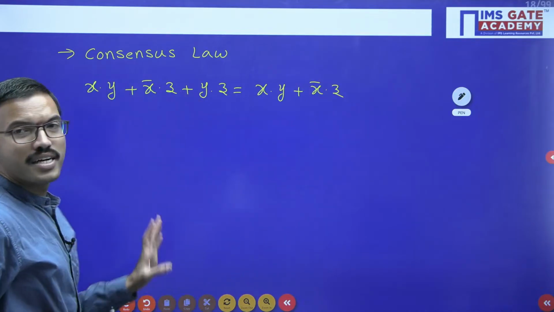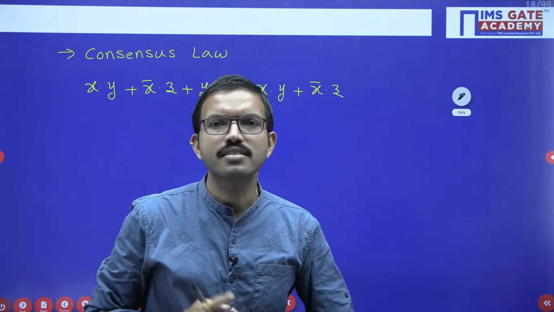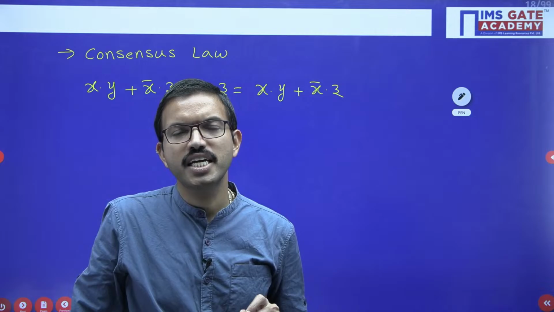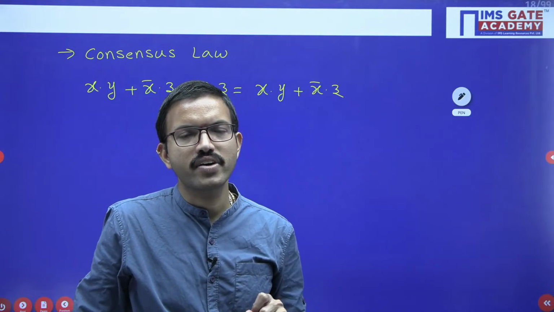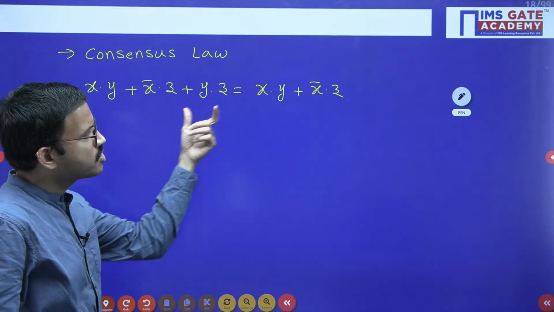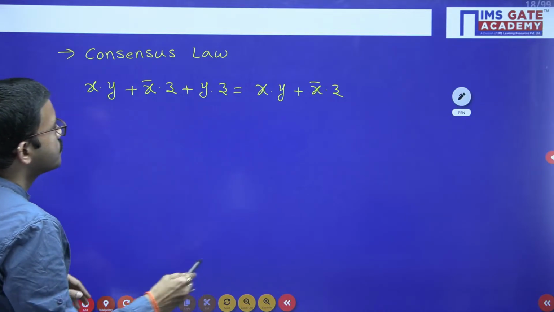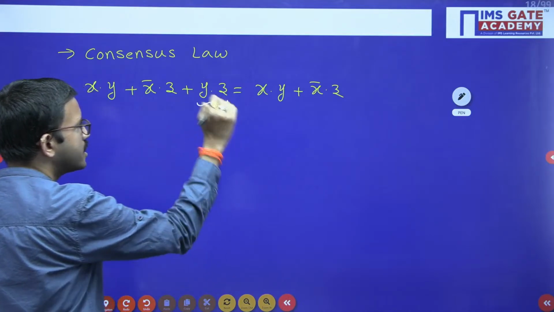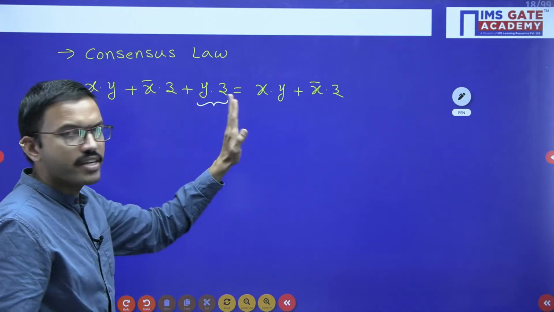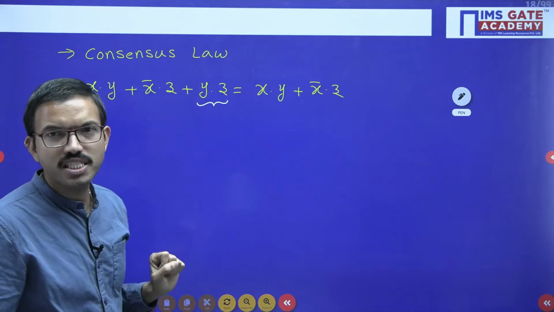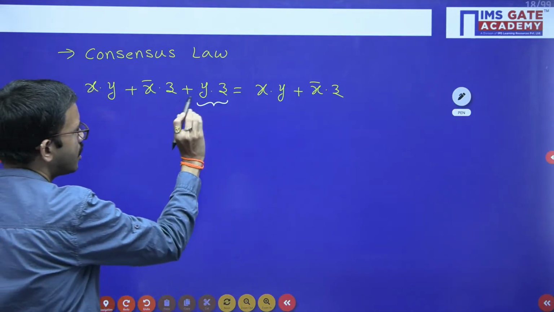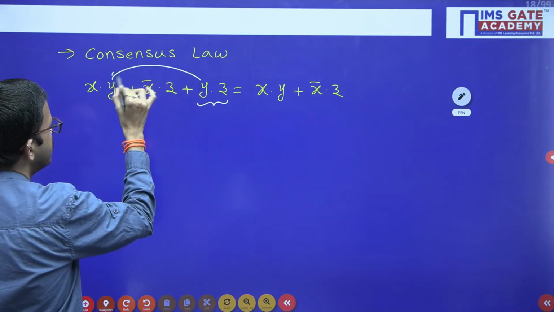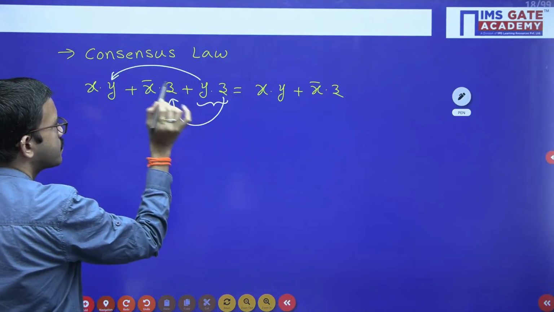See here, regarding consensus law, you should not remember the equation. Rather, two conditions will be there. If the two conditions are satisfied, then we can bring three terms into two terms. Here you are having three terms. Just consider the last term. This term could be anywhere, but in this equation, the term was there in the last. Just observe the last term. Here y and z are present, right? So y is present in this particular term and z is present in this particular term.